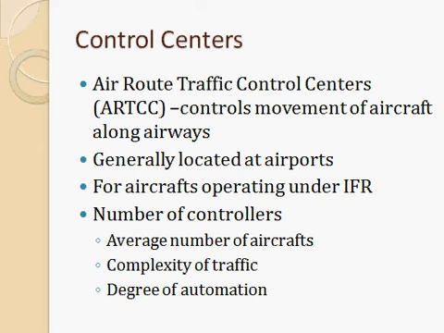So a large zone will come under one ARTCC, and they will mainly be used when the aircraft is operating under IFR. So it controls the movement of aircraft along the airways, and the number of controllers required at an ARTCC will depend upon the average number of aircraft coming. If it is more, you have to provide more controllers. Complexity of air traffic.